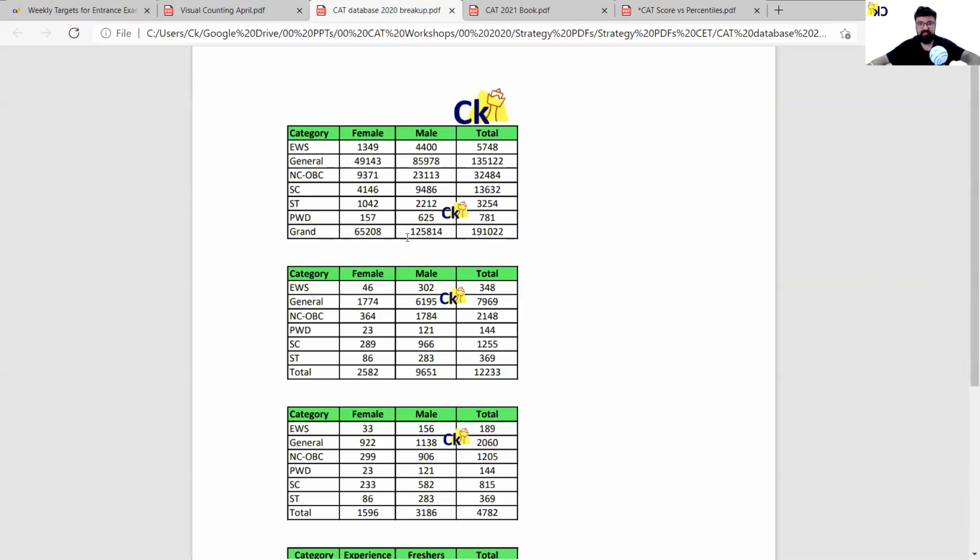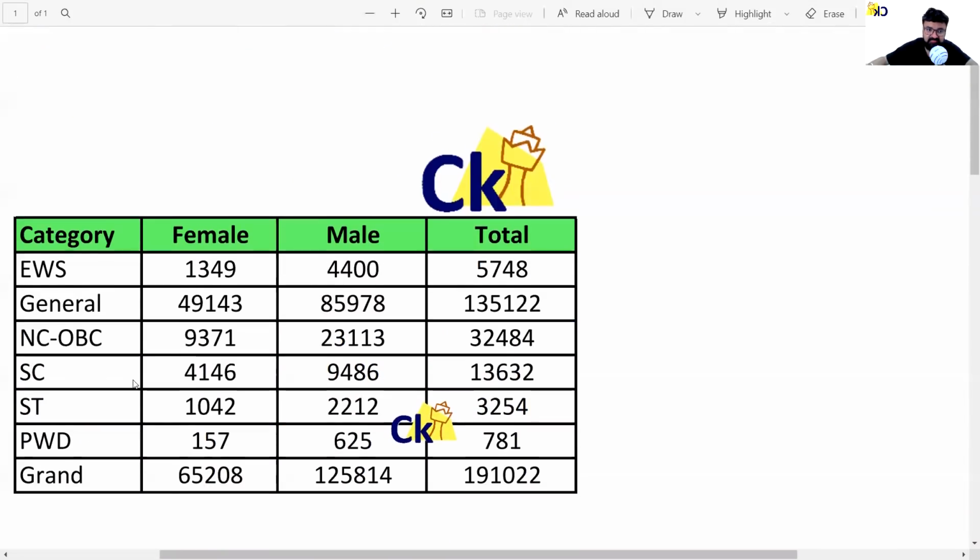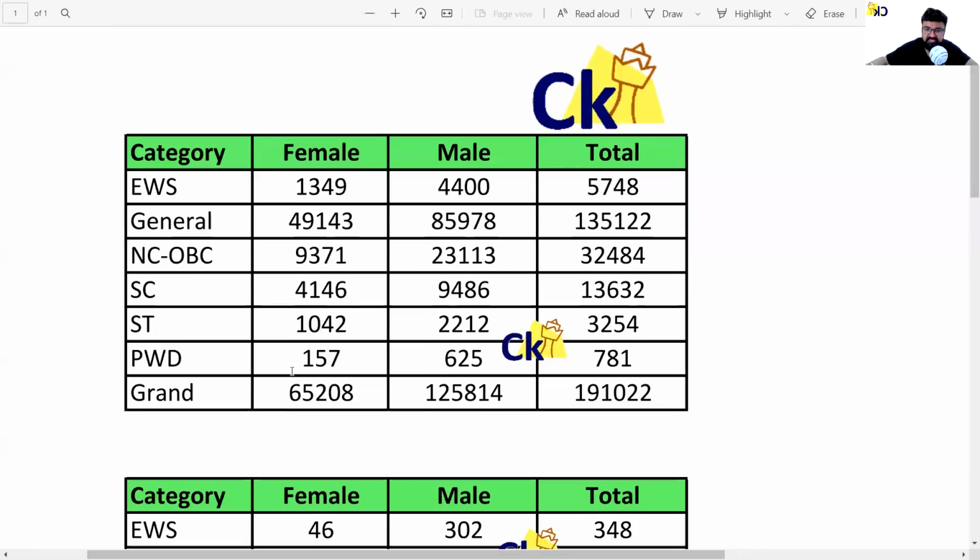Okay. Now, this is the number of people who have given the CAT exam last year. So you can just take a screenshot of this number. This will tell you the category wise how many people have given the exam, so that you know the exact competition in your category. For example, open category 49,000 female and 85,000 men. Out of 1,90,000 people who give the CAT exam, 1,35,000 people are from the general category. So this is the breakup, so that you know the competition.